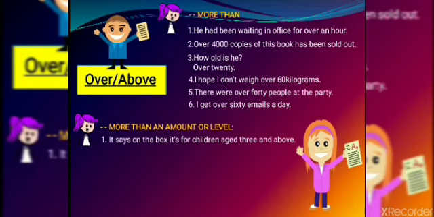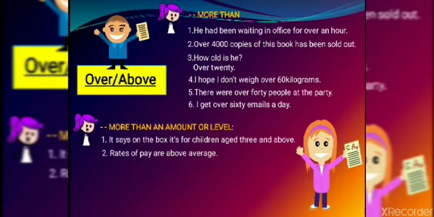That means level is over there. The children who are age 3, the children who are age 2, the children who are age 1, level is there, position is over there. So in such a sense, where there is a sense of position or a sense of level, we will use above. Next, rates of pay are above average. That means it is more than average. It is about amount.